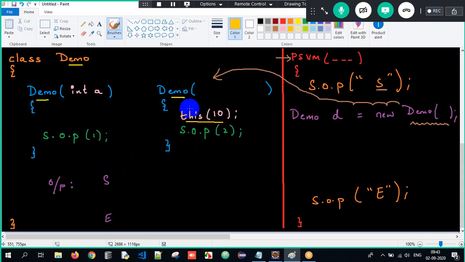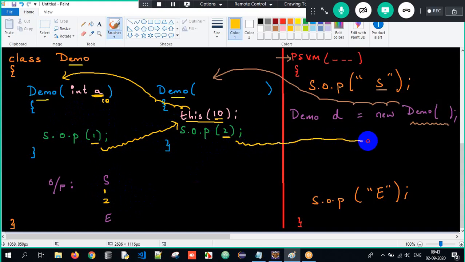This of 10 meaning the control is going to this constructor which is accepting integer argument A, and I'm passing the value 10 here. Therefore the control goes here, value of A is 10. So here, is there any calling statement here? No. 1 will get printed, correct? And after that the control will slowly go back to the same constructor call here. And what is the next line? 2 will get printed here. And after this execution, the control will go back to the same constructor call and then end here. So the output will be start 1 2 end here.